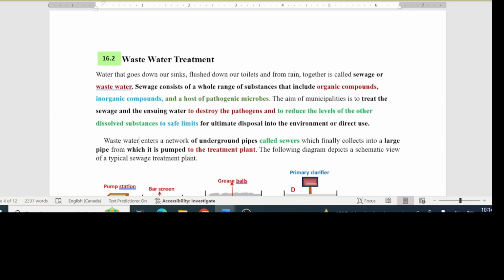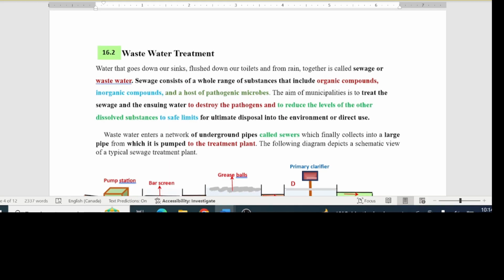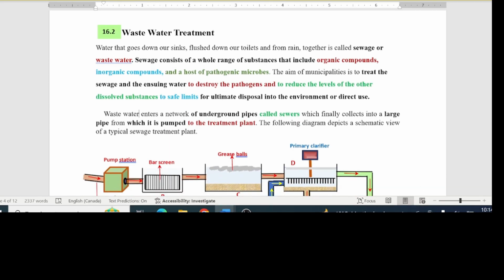The sewage component of wastewater consists of a range of substances that include organic compounds, inorganic compounds, and a host of pathogenic microbes. The aim of municipalities is to treat sewage and the ensuing water to destroy the pathogens and to reduce the levels of other dissolved substances to safe limits for ultimate disposal into the environment or direct use.